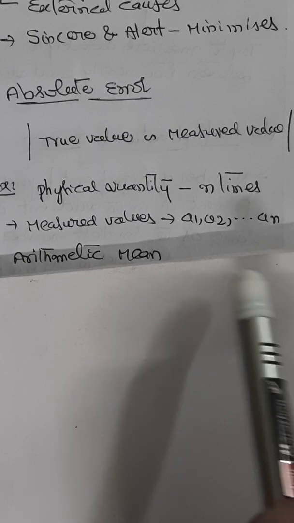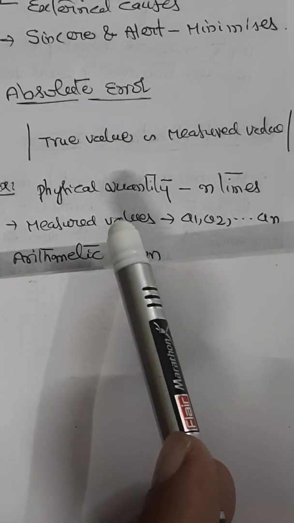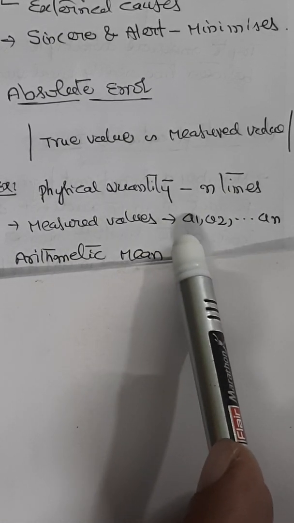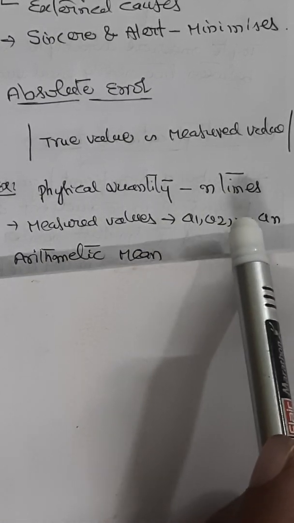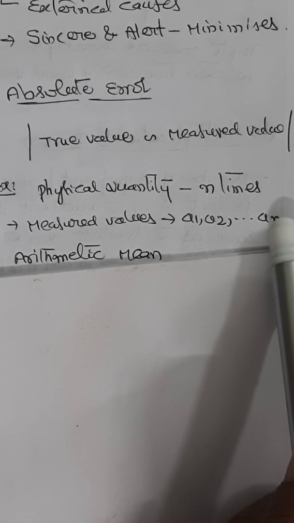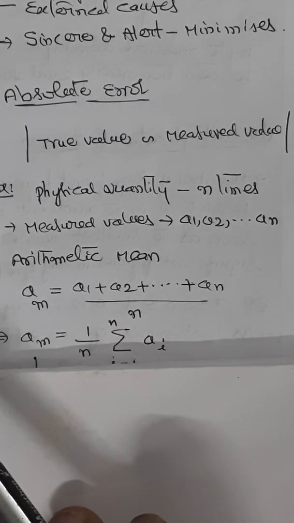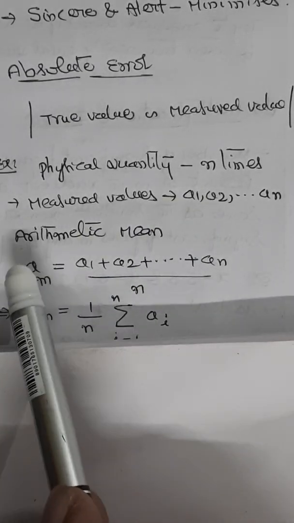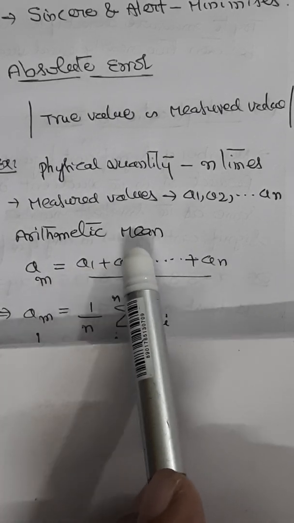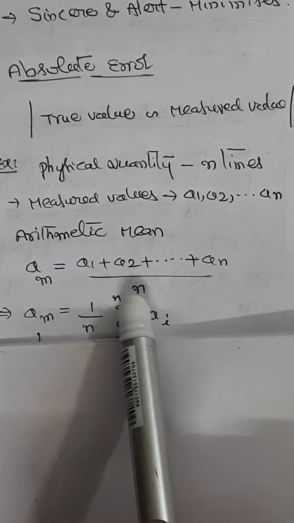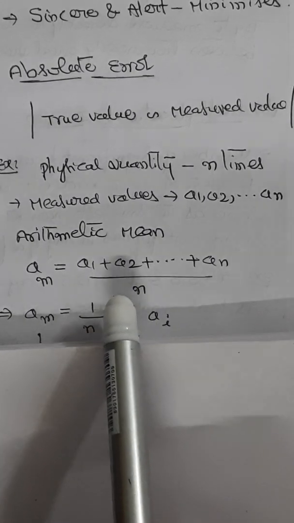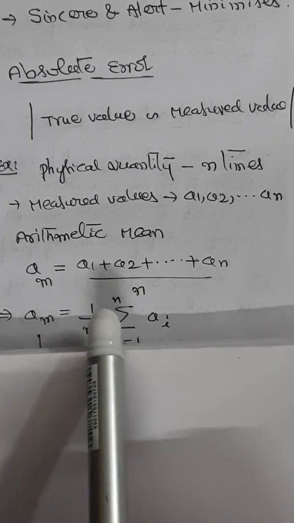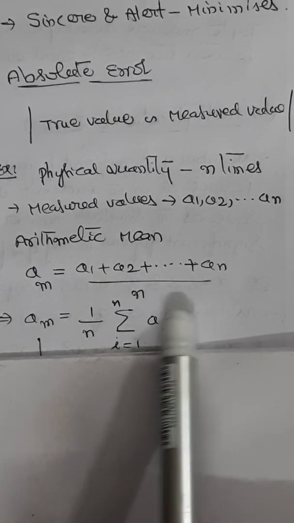Let us say, for example, a physical quantity is measured n times, and let the measured values be A1, A2, A3, etc., An. Now we can calculate the arithmetic mean of all these values: AM equals (A1 plus A2 plus etc. plus An) by n. So you can write this, by taking 1 by n common, as AM equals 1 by n into sigma, i equals 1 to n, of Ai.